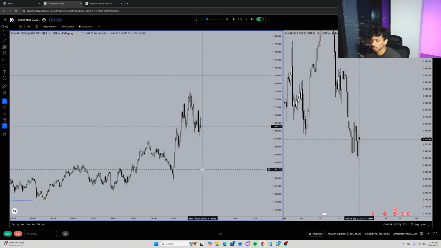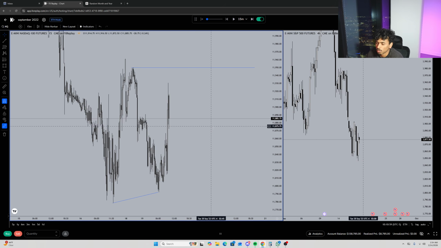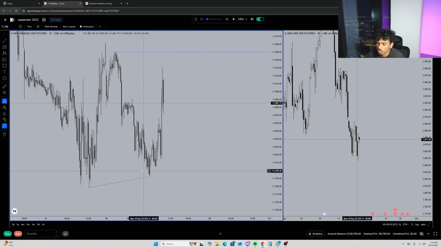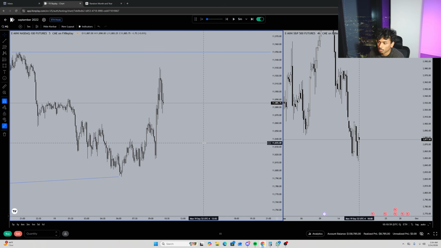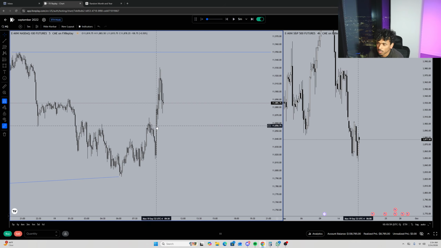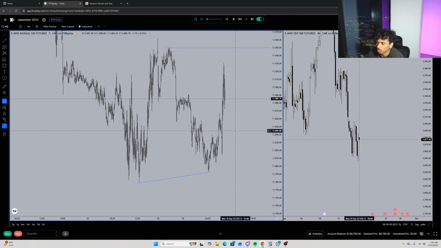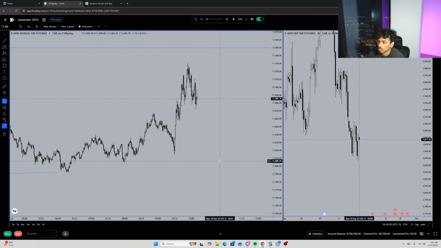Basically the reasoning behind this trade, pretty simple. I mean, we put in this external SMT right here at these lows. We had this area of interest over here, and yeah, just respecting the structure paired with this SMT, looking at market open, we end up displacing. We have a nice 5-minute displacement and nice 5-minute candle. In the middle of that 5-minute candle, I ended up executing, stop at these nice swing lows right here, and yeah, just targeting the opposing side liquidity. Pretty simple paired with this external SMT.